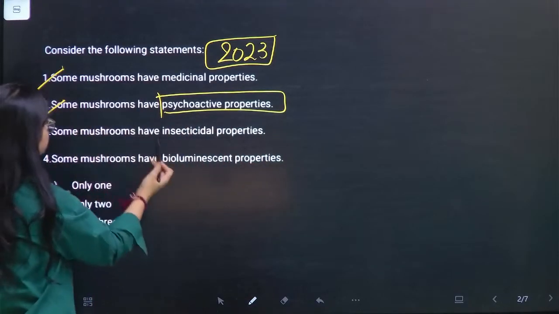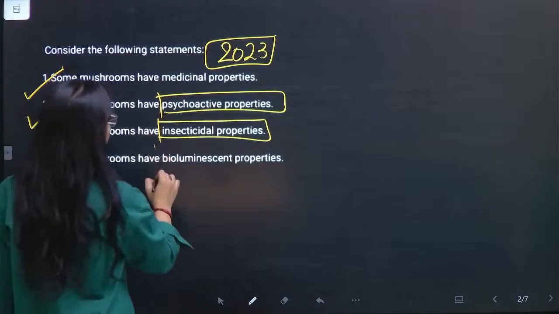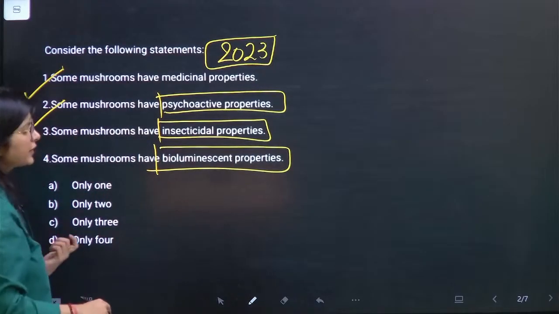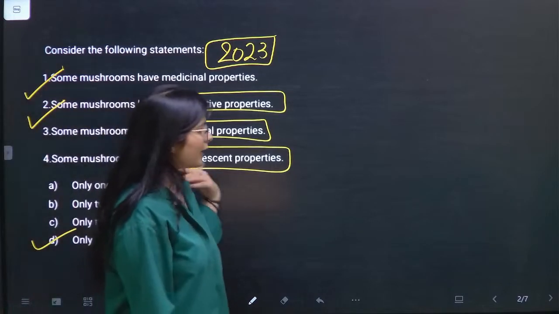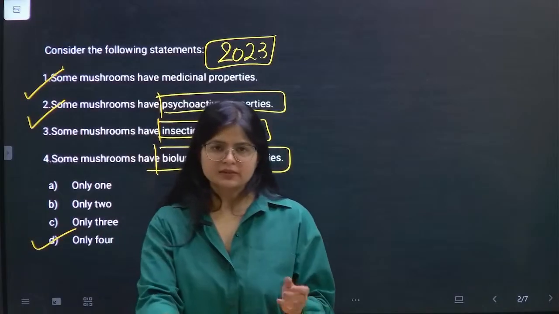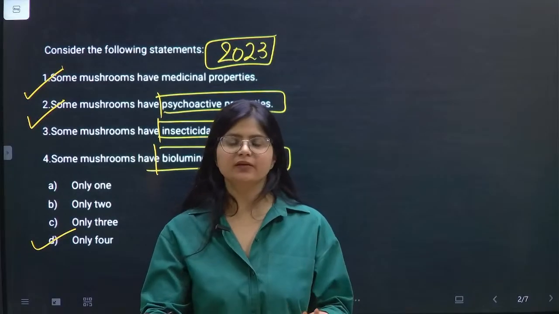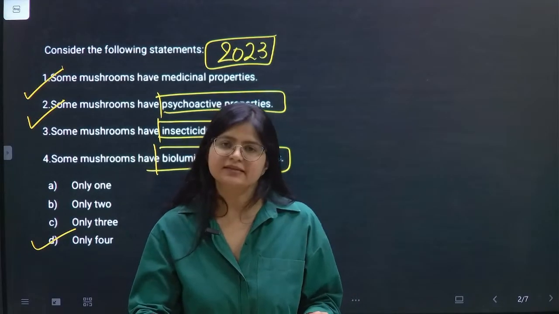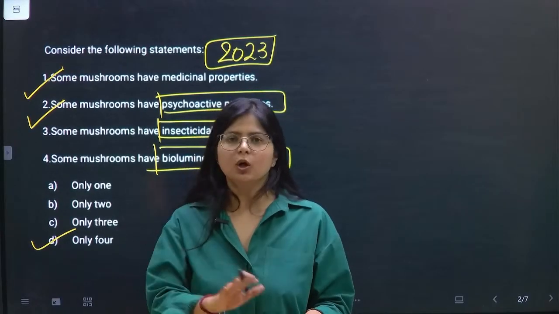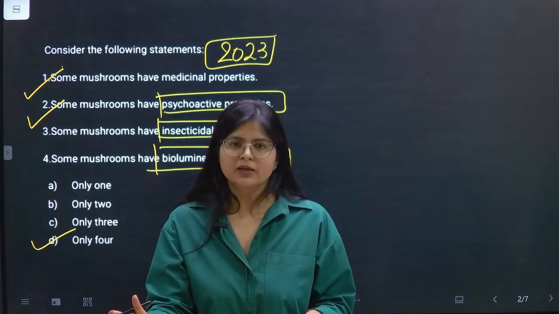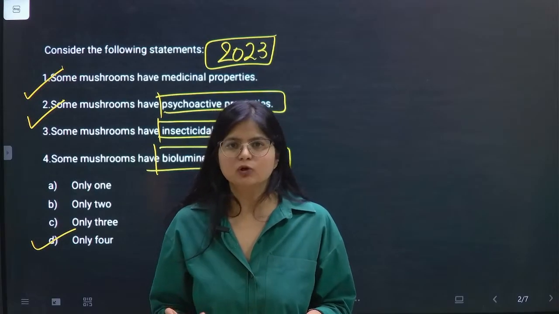Second, first and third statement is saying that yes, it has some bioluminescent property, etc. So definitely we can go with all these options 1, 2, 3 and 4. So I am not saying that you don't have to focus on the options where some is written, but definitely if some is given to you, then you can give a 50-50 chance to that option, that yes, there could be a possibility, because it's not practically possible for the students to read all the varieties of the species of the mushroom, right? So definitely some of the species must be there which must be having some properties like bioluminescence.